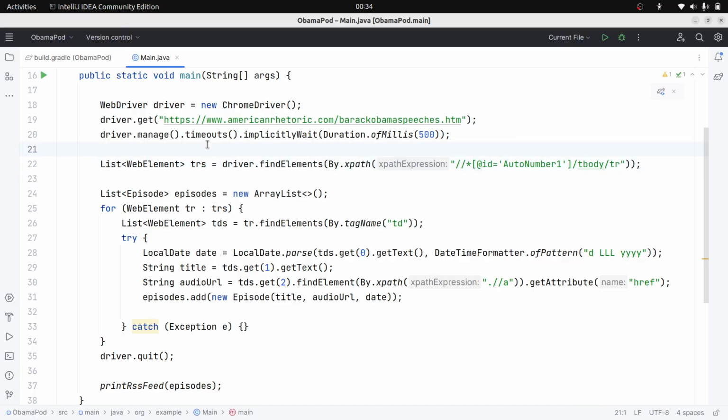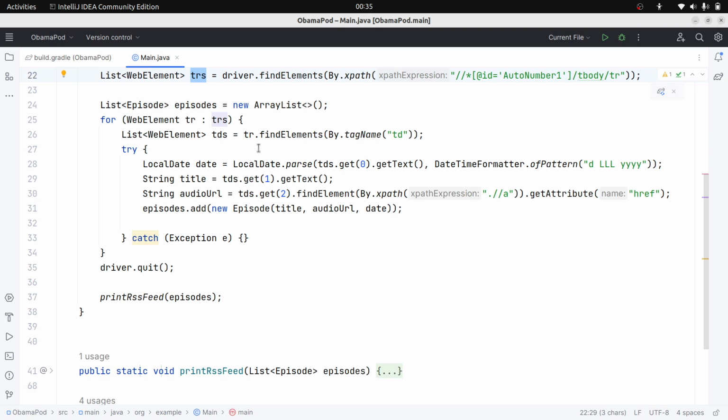If you copy and paste here, you can see this is the XPath expression. The unique element is the auto number 1, a table ID, and inside it there is the tbody and the TR. This is the XPath for each TR, so we have given the table ID, tbody and TR. It will give all the TRs under that table, so basically we will get all the episode TRs. So we got all the TRs.